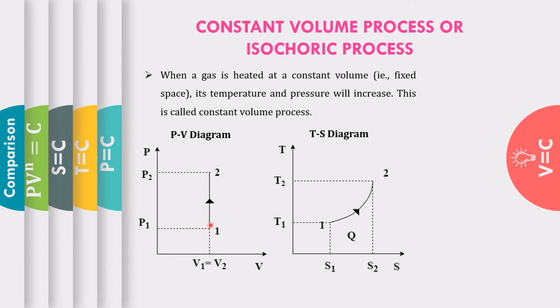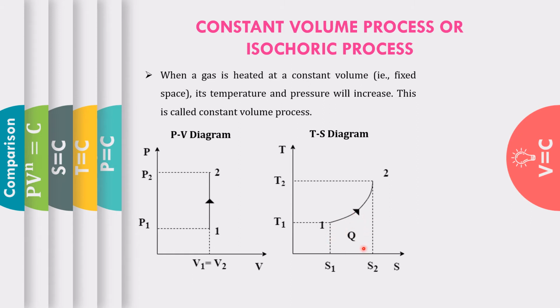But here there is no work done. The observation from the PV diagram is that the area under this curve is 0, so there is no work done in this constant volume process. But in the temperature-entropy diagram, the area under this curve is heat transfer.